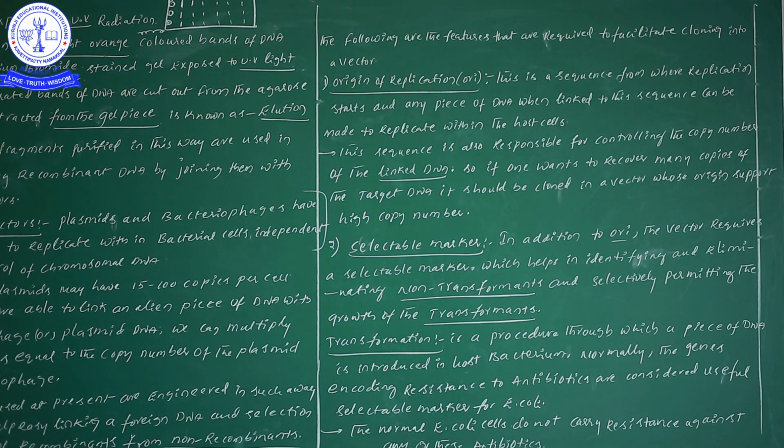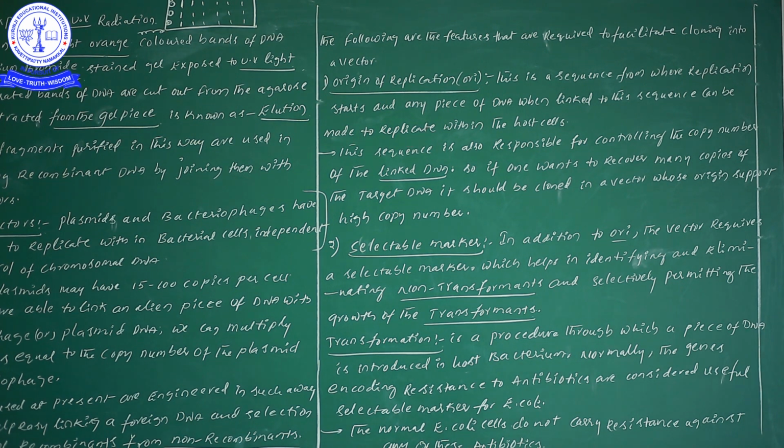When this origin of replication sequence is multiplied, the piece of DNA we have attached to it will also be multiplied.